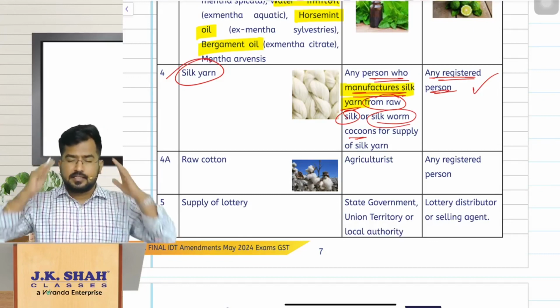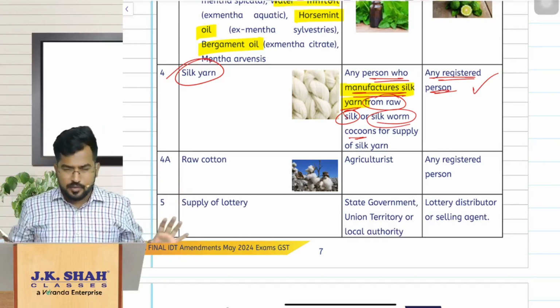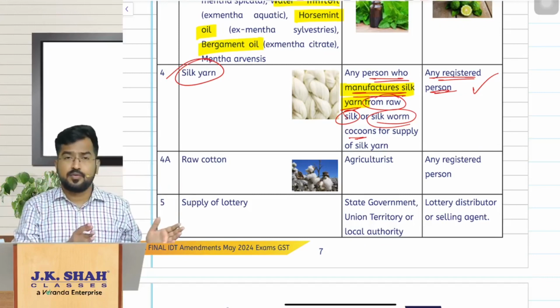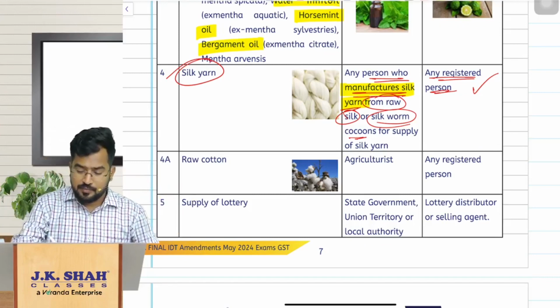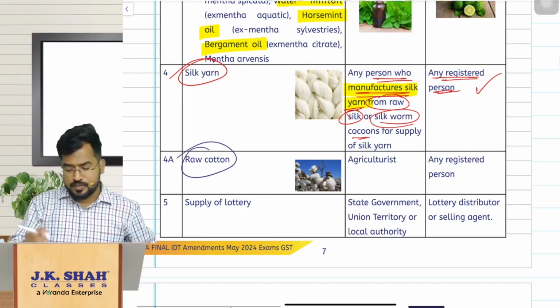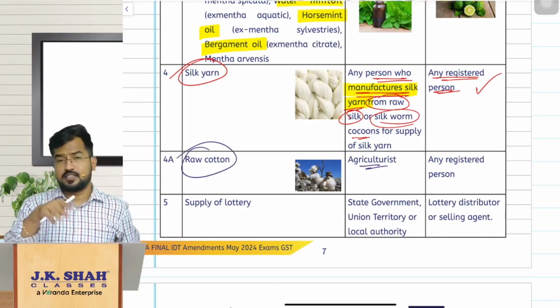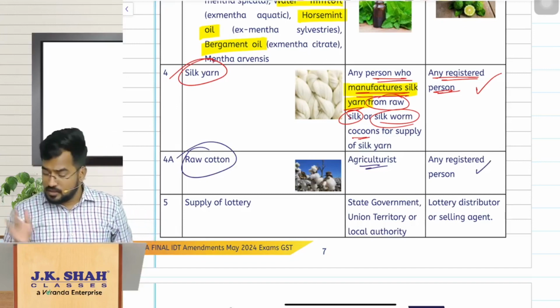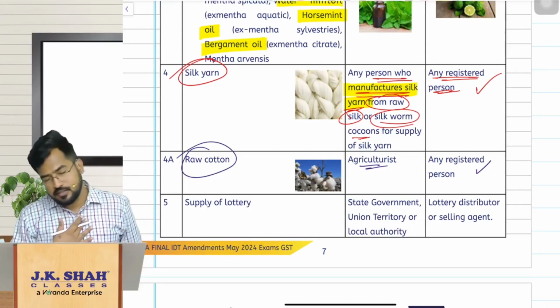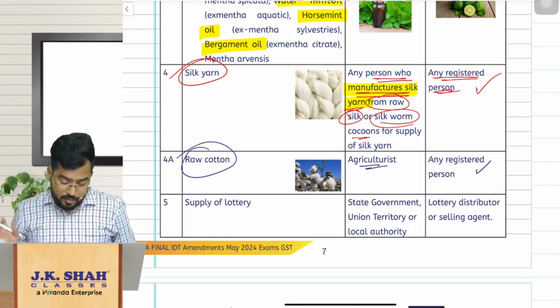And guys, I repeat, no technicalities here. You should remember what is the good, who is the supplier, who is the recipient, nothing else. Fine. Now raw cotton sold by an agriculturist. So the agriculturist is coming for the fourth time to see you. Who is buying? A registered person. Who is liable to pay GST? The recipient, the registered person, is liable to pay GST.